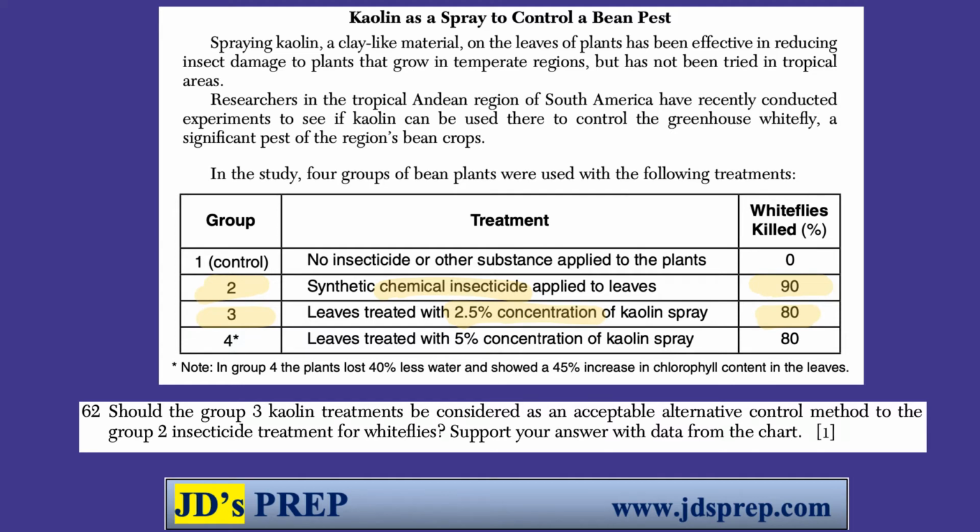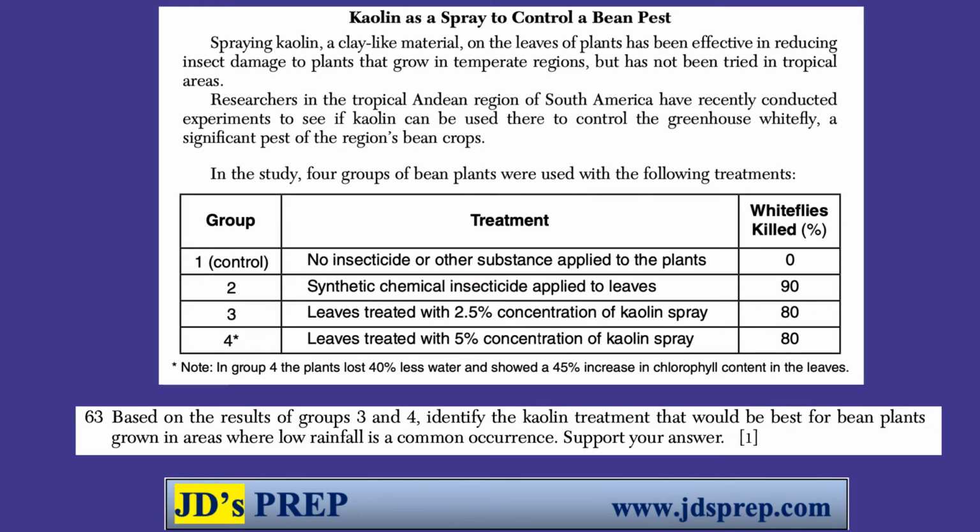All right, you could also say no and probably back that up with data effectively, because 80% is not the same as 90%. Therefore, the chemical insecticide is more effective at controlling whiteflies and therefore is kind of the preferable option. With a question like this, make sure that you are backing up whatever you say with the data in the table. They really want to see those numbers.